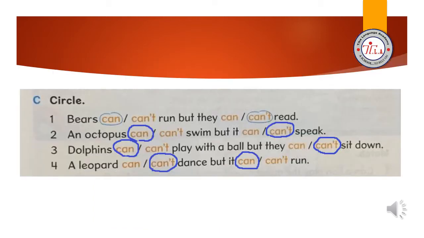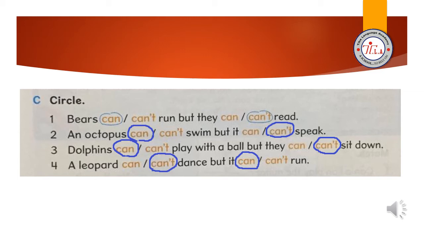Let's check the answers. Number 1, bears can or can't run, but they can or can't read. It's answered, bears can run, but they can't read. Number 2, an octopus can or can't swim, but it can or can't speak. Yes, the octopus can swim, but it can't speak, of course.